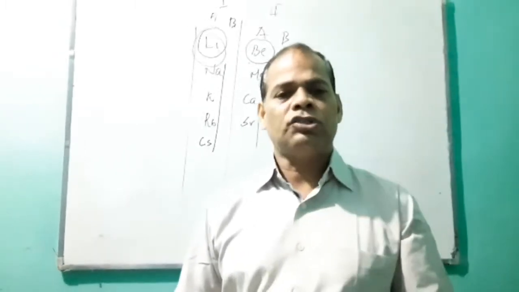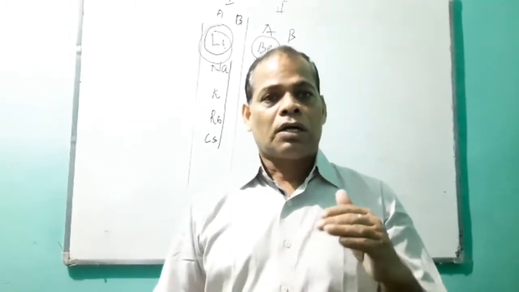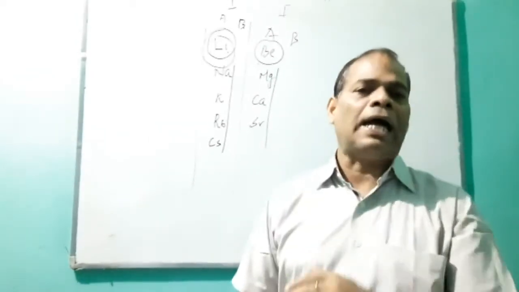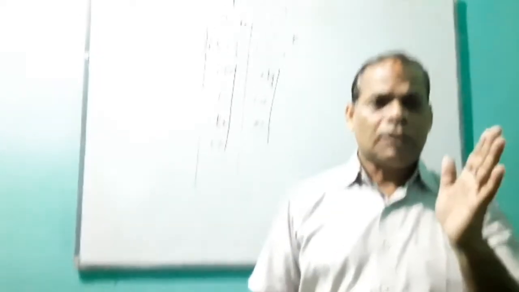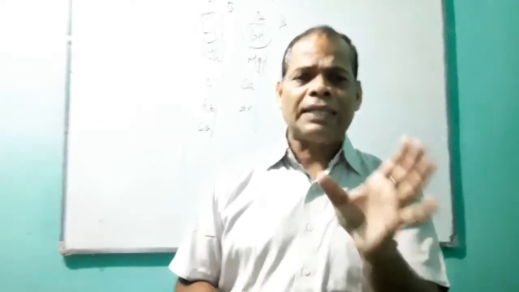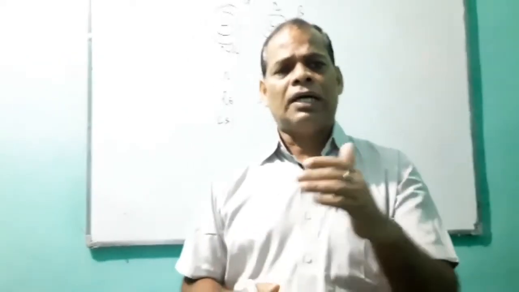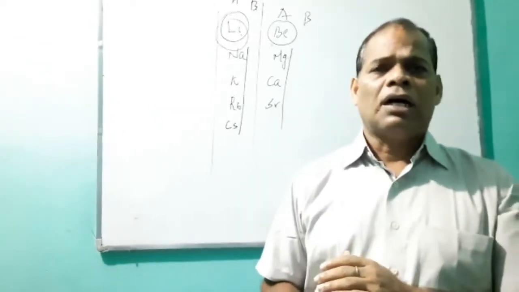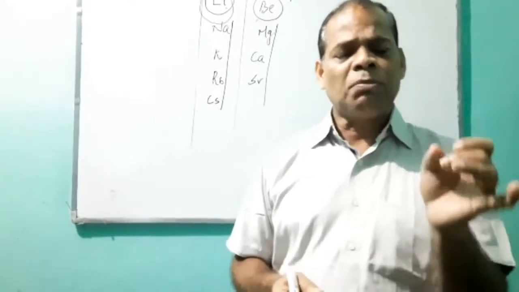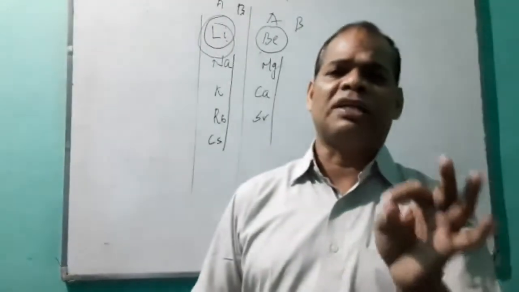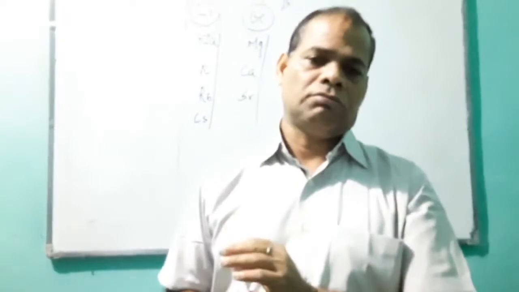Now, second point, correction of atomic mass. While arranging the elements, Mendeleev corrected the atomic mass of some of the elements. Like earlier, the atomic mass of beryllium was 13.5, but Mendeleev corrected the atomic mass of beryllium to 9.